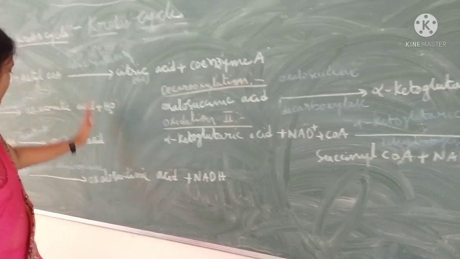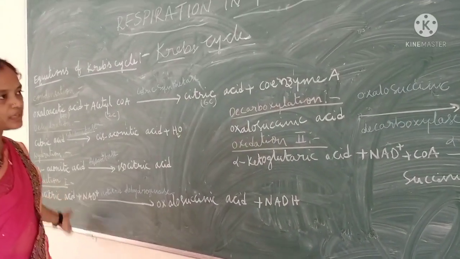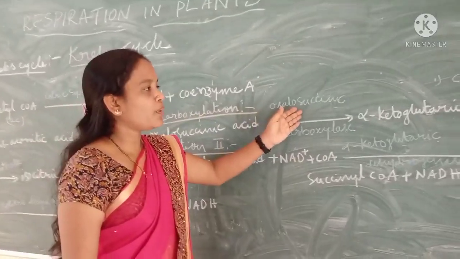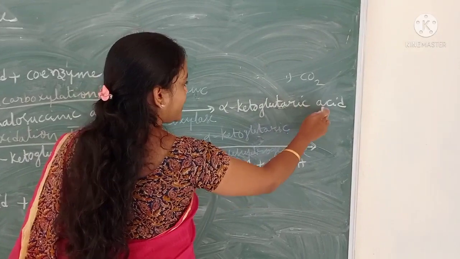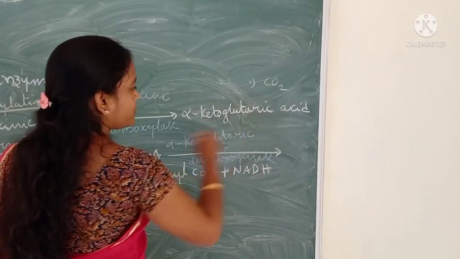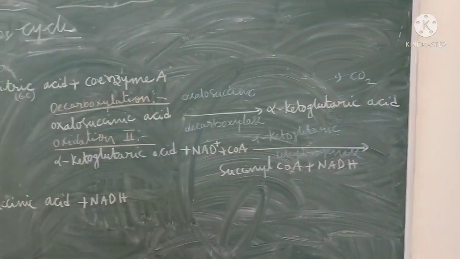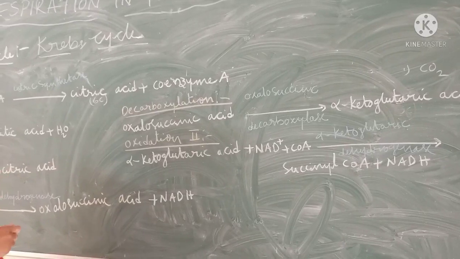So till now these are 6-carbon molecules. But here one carbon molecule has been removed. That's why alpha ketoglutaric acid is a 5-carbon molecule. Hence it is a 5-carbon molecule. Why? Because one carbon molecule has been removed now.